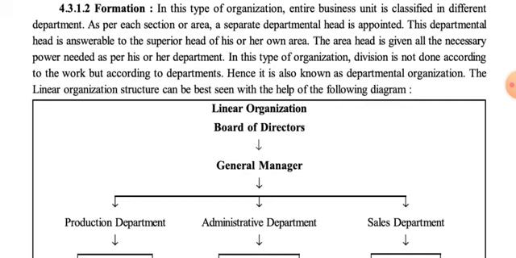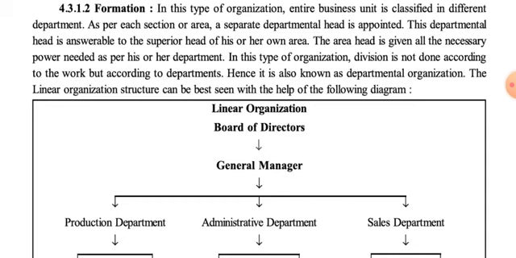In this type of organization, the entire business unit is classified into different departments. For each section or area, a separate departmental head is appointed. This departmental head is answerable to the superior head of his or her own area.